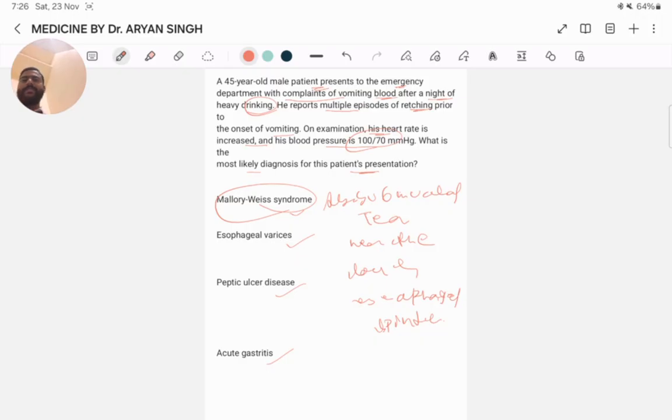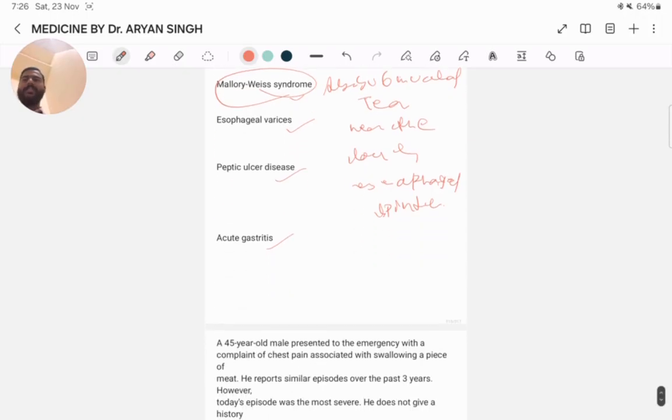in hyperemesis gravidarum. The presentation typically includes hematemesis, retching, and possibly vasovagal syncope. Examination findings of increased heart rate and hypotension are consistent with acute blood loss. Consistent with what? Acute blood loss.